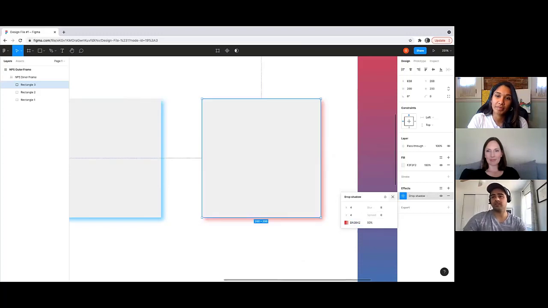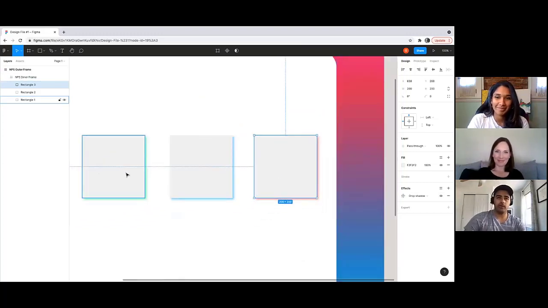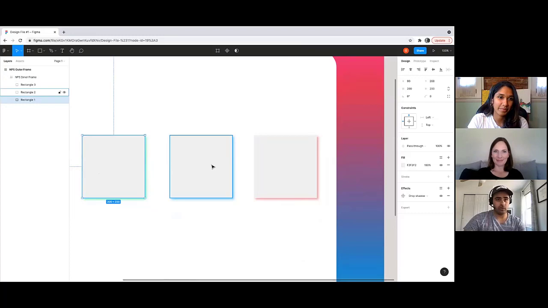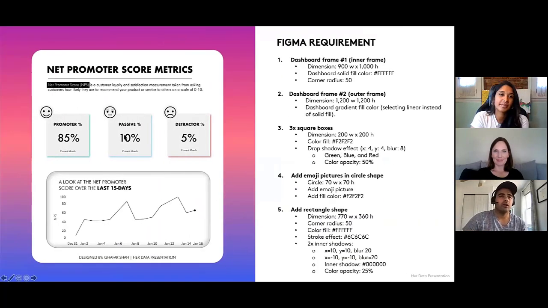Yeah, let's change it to 50%. It's good. Okay, cool. So we have our 3 KPIs. We have the one with green drop shadow effect, one with the blue, and one with the red. So now the next thing we need to do is add an emoji picture in a circle.